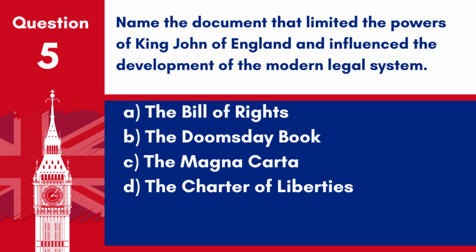Question 5. Name the document that limited the powers of King John of England and influenced the development of the modern legal system. A. The Bill of Rights. B. The Domesday Book. C. The Magna Carta. D. The Charter of Liberties. Answer: C. The Magna Carta. The Magna Carta, signed in 1215, limited the powers of King John and influenced the development of the modern legal system.